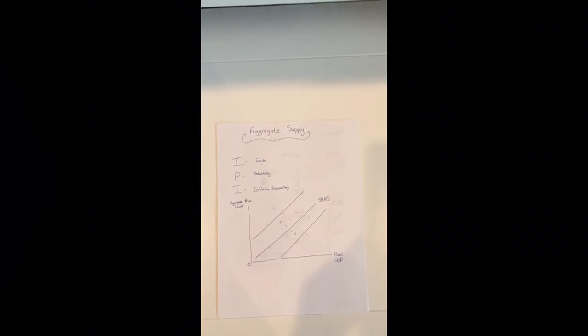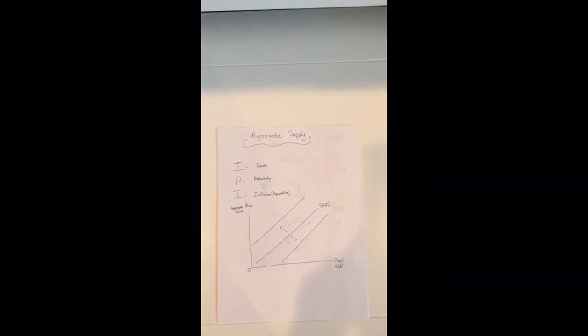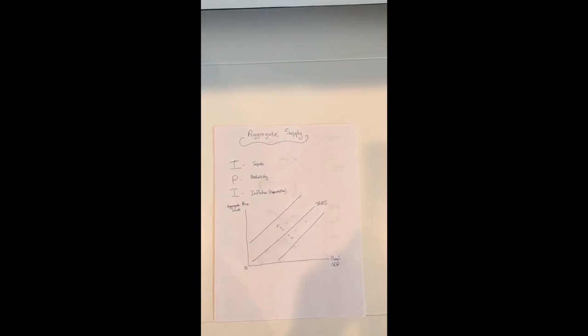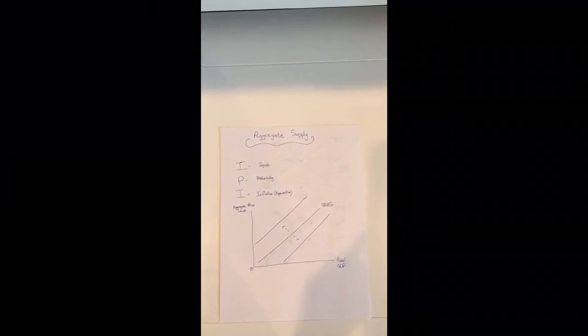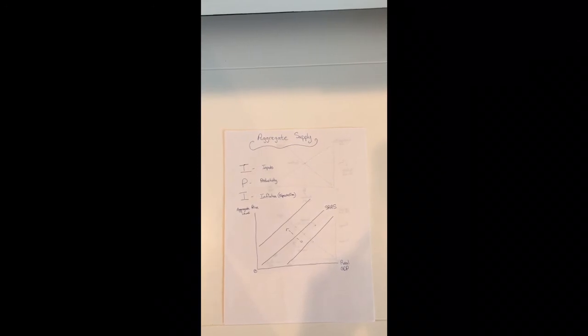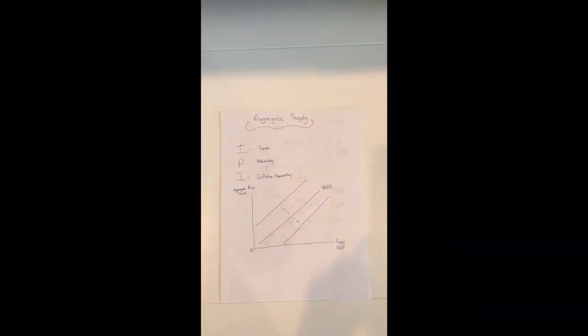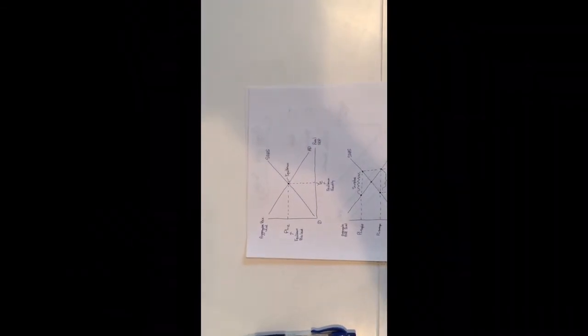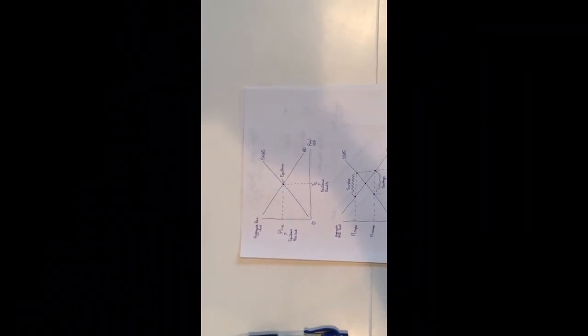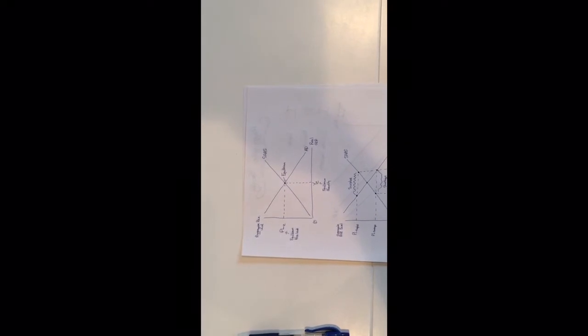For productivity, if workers and companies become more productive or efficient in manufacturing, then the aggregate supply will shift to the right. Lastly, for inflation, if inflation is expected to be lower in the future, the aggregate supply will shift to the right because the companies will want to take advantage of the higher prices. Wow, that is not too complicated, now that I'm thinking about it. Absolutely.